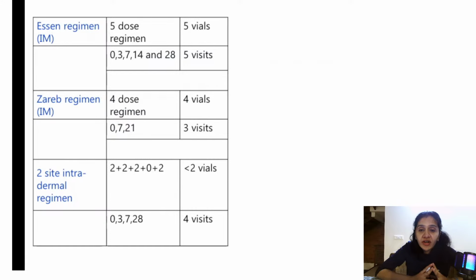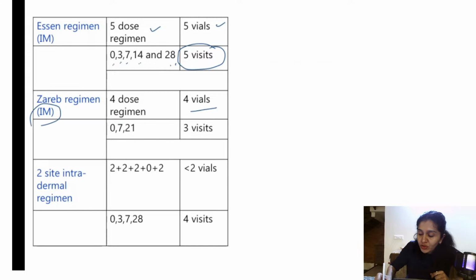Okay. What are the different regimens? Essen regimen, that is intramuscular regimen. In this, there are 5 doses. 5 vials are used on 0, 3, 7, 14, 28. Okay, 5 visits. The patient has to come on 5 different days. That is 0 day on the day of bite, 3rd day, 7th day, 14th day and 28th day. Zagreb regimen, IM, 4 dose regimen, 4 vials are used, 3 visits.